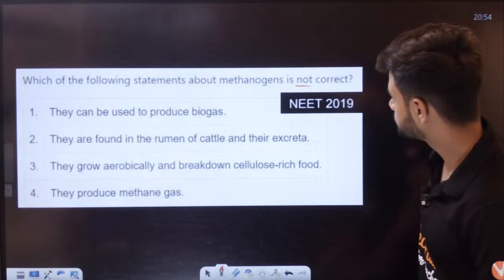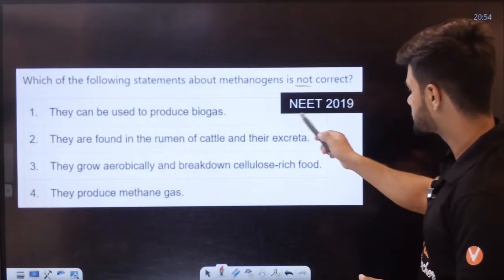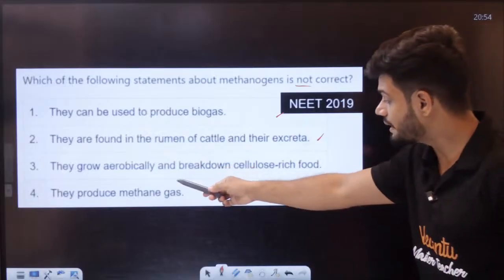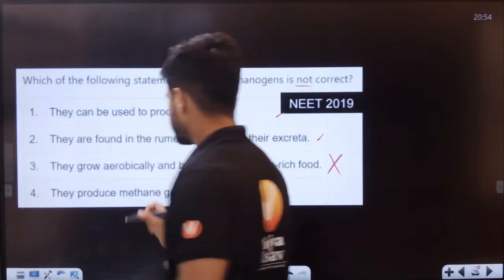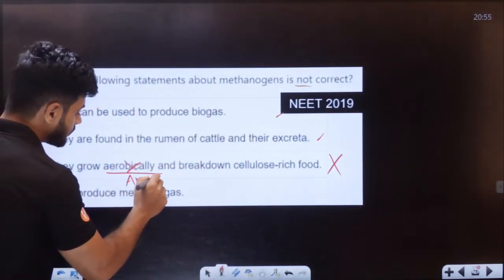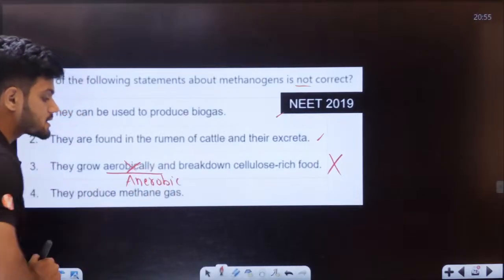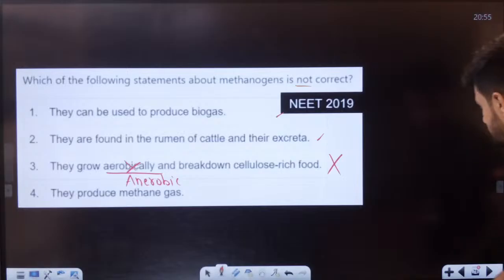They are found in the rumen of cattle and their excreta. Yes. They grow aerobically and break down cellulose, students? No. Why? They grow anaerobically. They do not require oxygen. They always grow anaerobically.